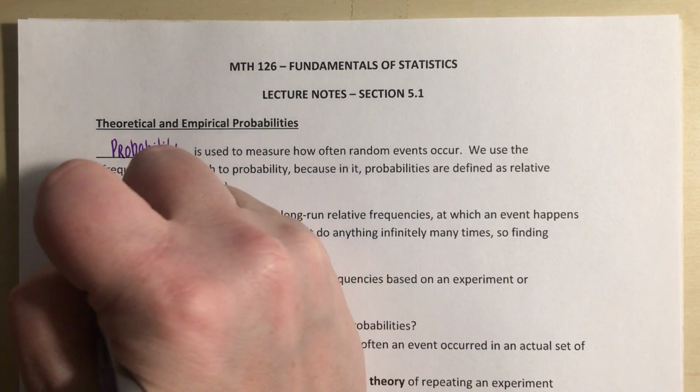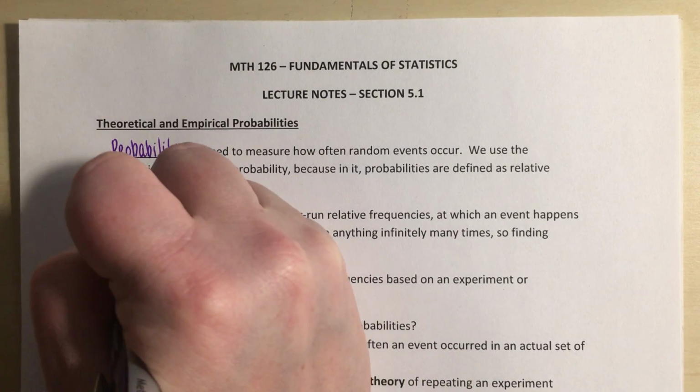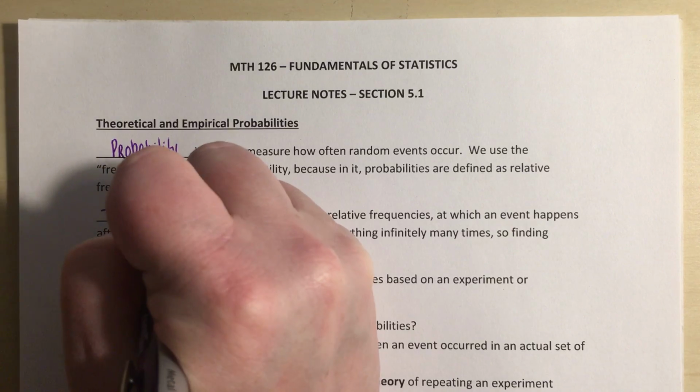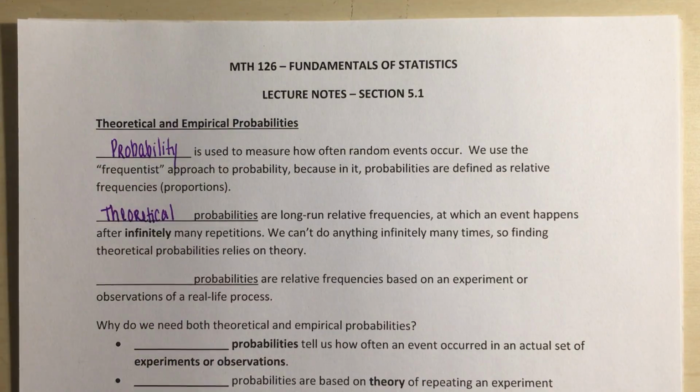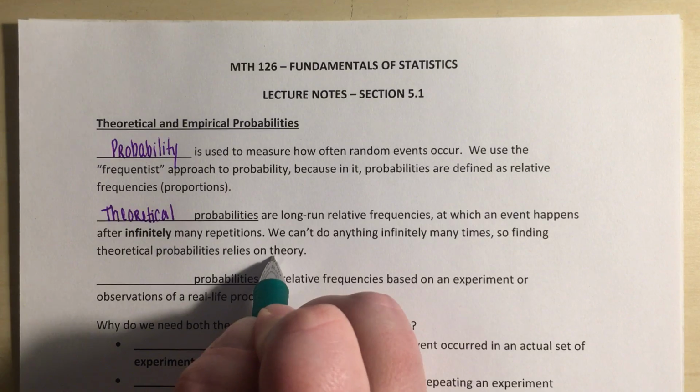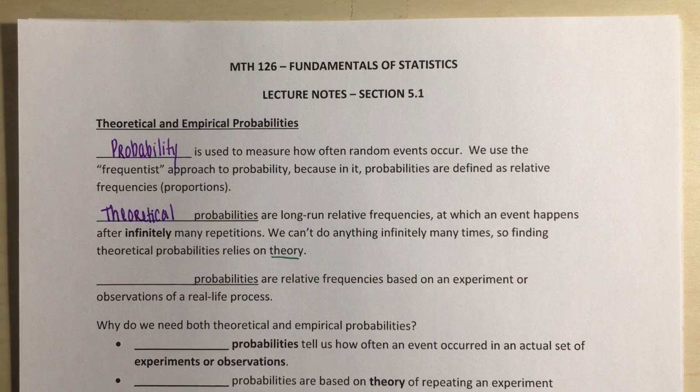Right, theoretical probabilities are long-run relative frequencies at which an event happens after infinitely many repetitions. We can't actually do anything infinitely many times, so finding theoretical probabilities relies on theory. So if we think of the word theoretical, it comes from the word theory. Theory being mathematical theory. Right?